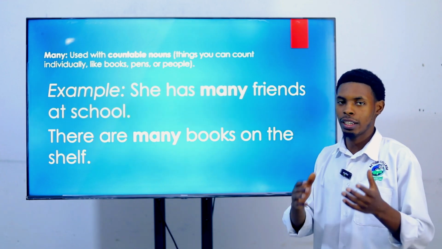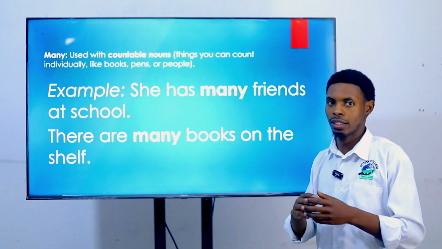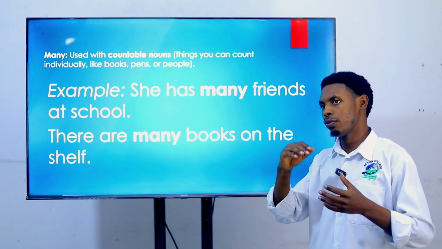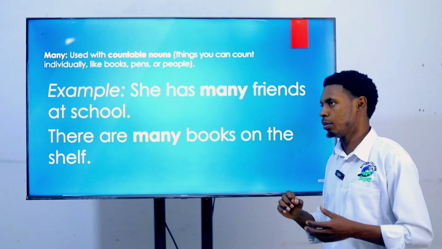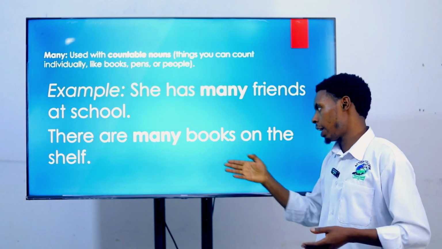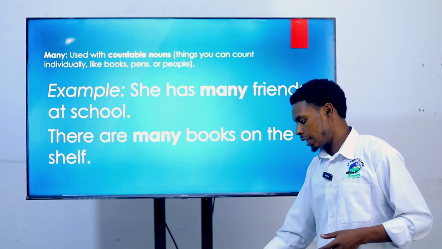According to what I need. If I need 5 and you give me 7, these are many, right? So they are many. So we have many books on the shelf. It means that it's just a large number of books on the shelf, right? And let's continue